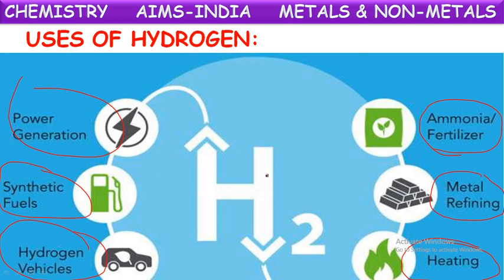These are the uses of hydrogen gas. That is about non-metals. Non-metals possess properties quite opposite to metals: non-sonorous, non-malleable, non-ductile, non-lustrous, and poor conductors of heat and electricity. These are the properties of non-metals. Here we also told some exceptions, and we have seen some uses of non-metals also.